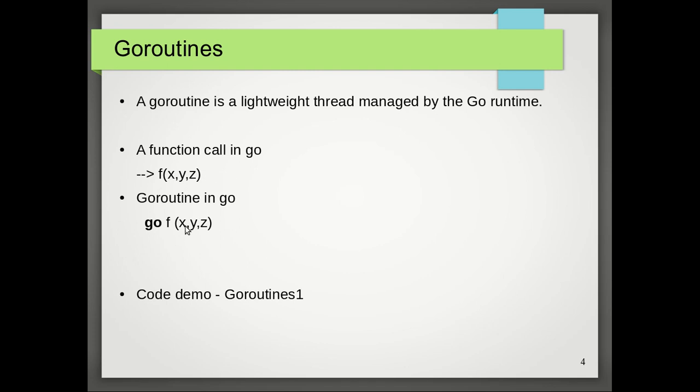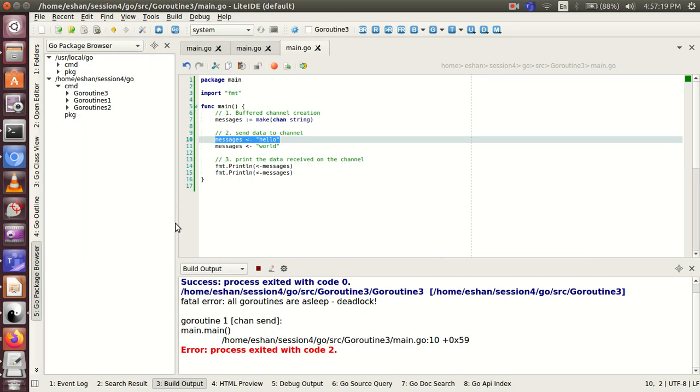So in order to invoke the same function as a Goroutine, what additionally we need to do is use the go keyword before the function call. So this new Goroutine will execute concurrently with the calling one. To understand this better, let's switch to some code.